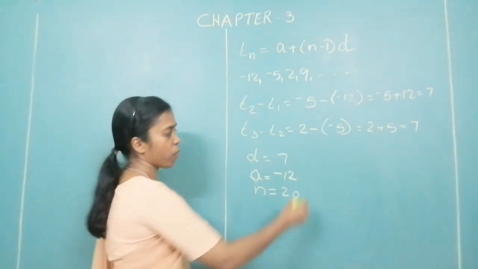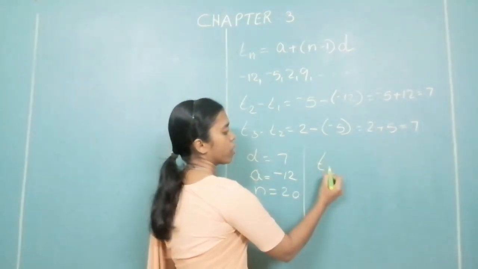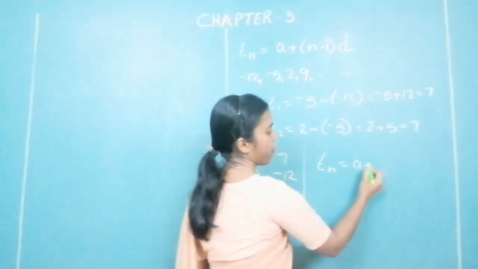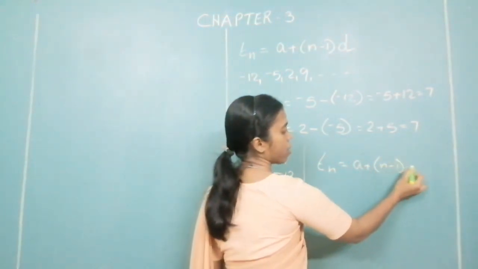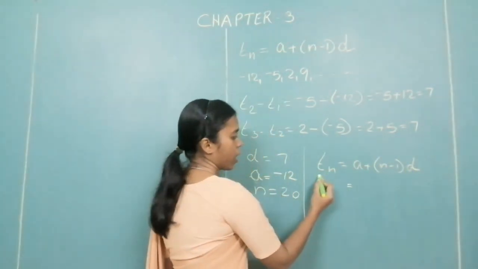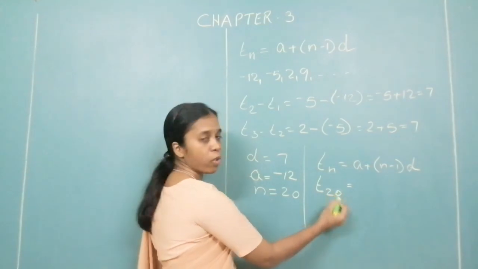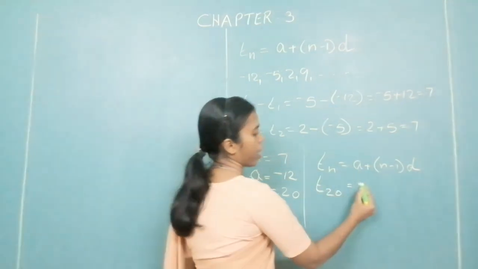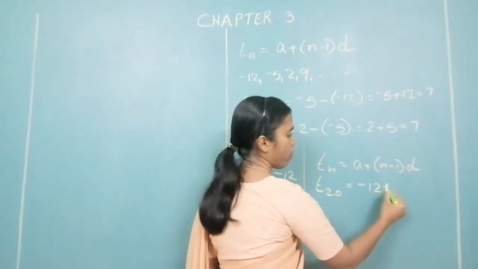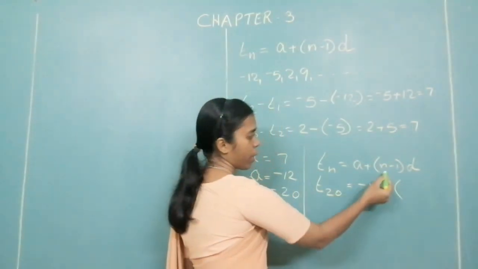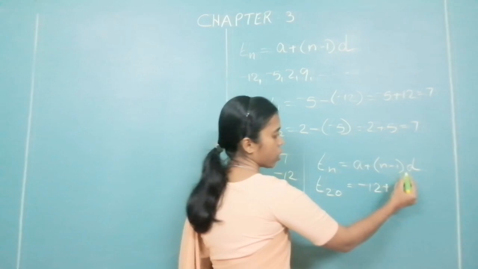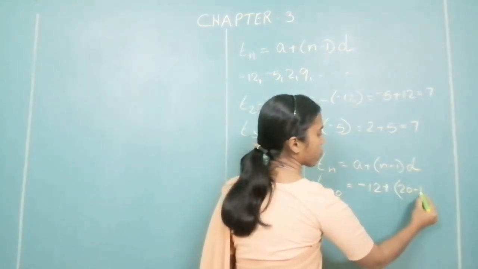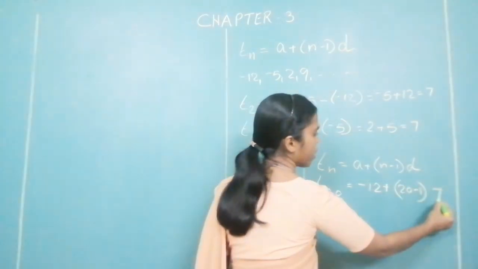Now, how do we solve it? What is the formula? Tn is equal to a plus bracket n minus 1 into d. Which one are you supposed to find out? 20. So T20 is equal to a, what is here a? Minus 12 plus bracket n minus 1. n is 20, so 20 minus 1 into d. What is here d? 7.